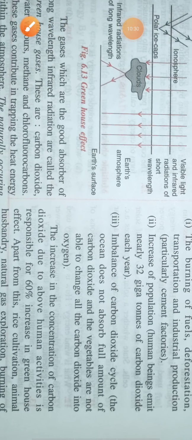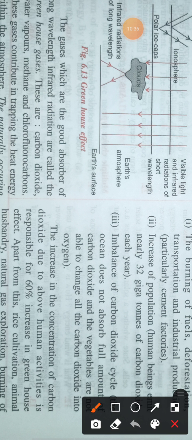The third point is imbalance of the carbon dioxide cycle. You know that green plants, some bacteria and algae absorb carbon dioxide, but they are very few in number. Nowadays the number of green plants is decreasing rapidly. So the carbon dioxide is not absorbed as fast as it is being generated.